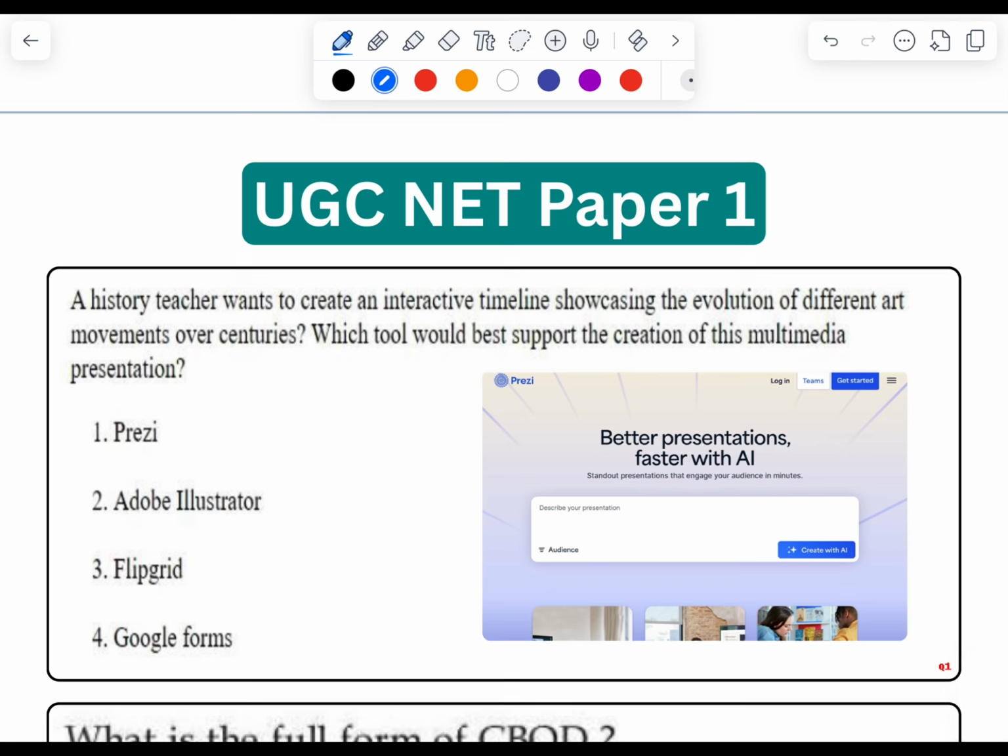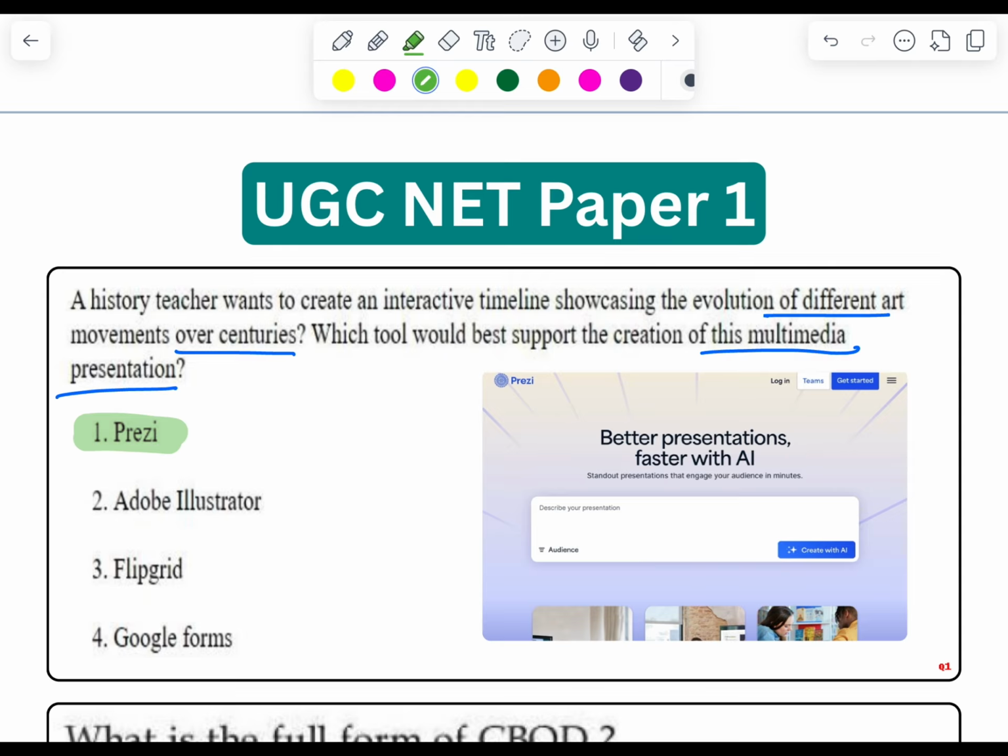The question is, a history teacher wants to create an interactive timeline showcasing the evolution of different art movements over centuries. Which tool would best support the creation of this multimedia presentation? So the correct answer over here would be Prezi, the option first.